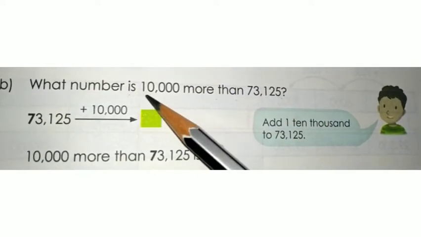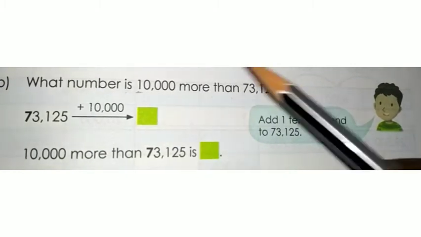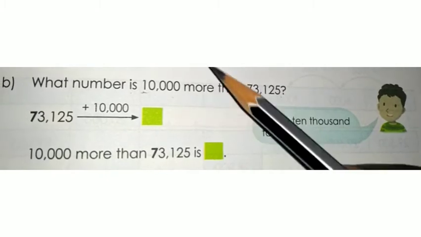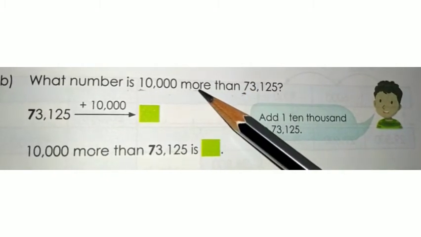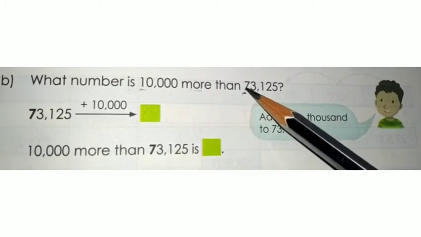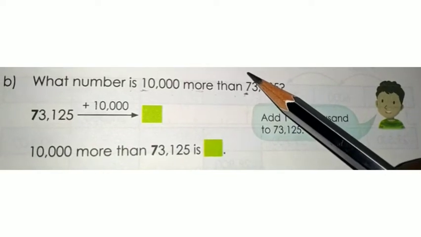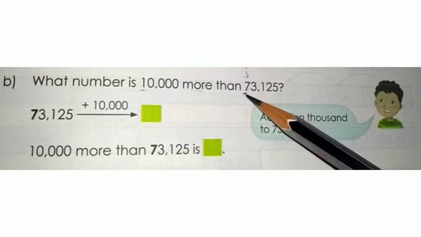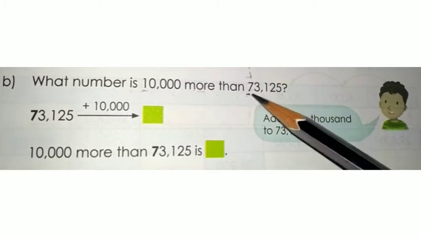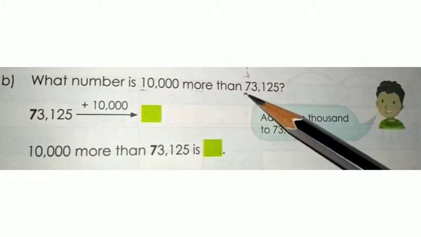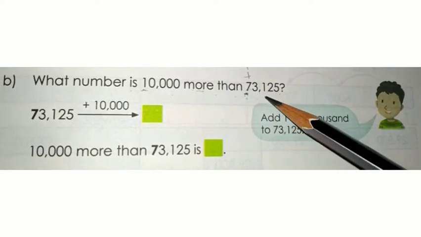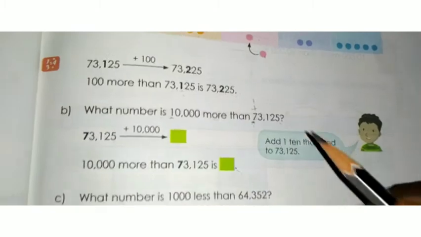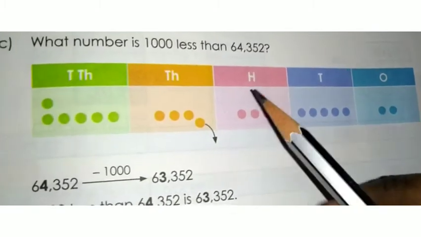Similarly, in this question, what number is 10,000 more than 73,125? That means 10,000 means in the 10,000 place 1 is added. Here in the 10,000 place 7 is there. So you have to increase one more in the 10,000 place. In the 10,000 place 7 is there, so you have to add one more here. 7 plus 1 is 8. So you will get the answer, 7 plus 1 is 8 in the 10,000 place. You have to say it as 83,125. As with the more than concept, you have to do the less than concept also.